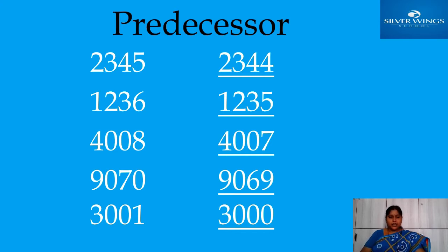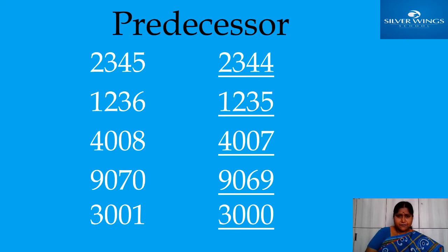Okay, if 0 came you should see like that. If suppose the last 2 places are zeros, you should see 3 digits, that means hundreds, tens, ones. Suppose the last 3 places are zeros, then see the 4th digit. Now see the last one, 3001. In the ones place 1 is there. What is the just before number of 1? 0. Then you should write 0 in the ones place. That's it.